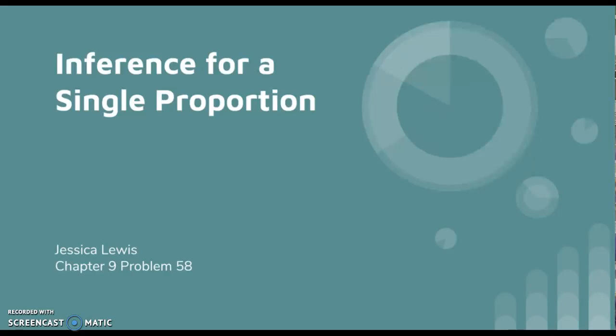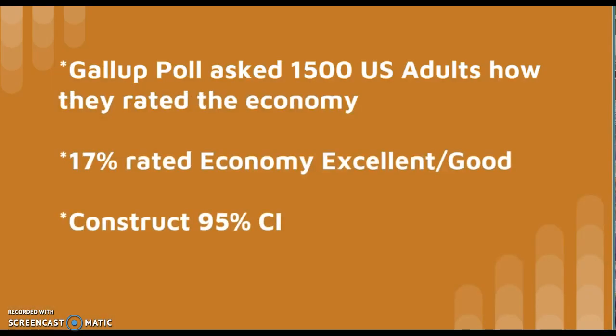Hi guys, my name's Jessica and I will be doing an example of inference for a single proportion from chapter 9 and we'll be doing problem 58. So in this problem, they ask you to find the 95% confidence interval for 1,500 people, and of those 1,500 people, 17% said that they would label the US economy excellent/good.